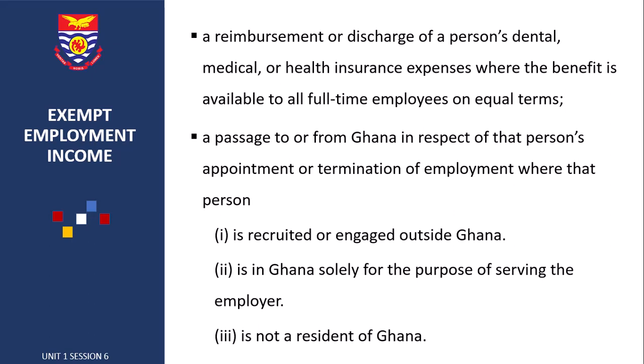So we have a reimbursement or discharge of a person's dental, medical, or health insurance expenses where the benefit is available to all full-time employees on equal terms. So the key word here is on equal terms. If it is not on equal terms, it is not exempt from tax.